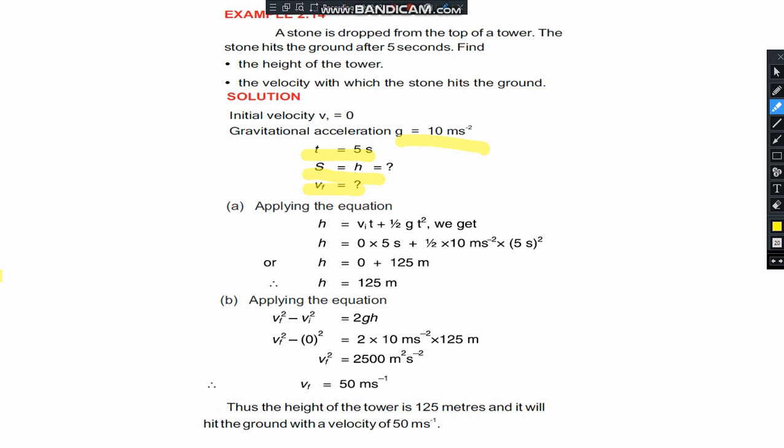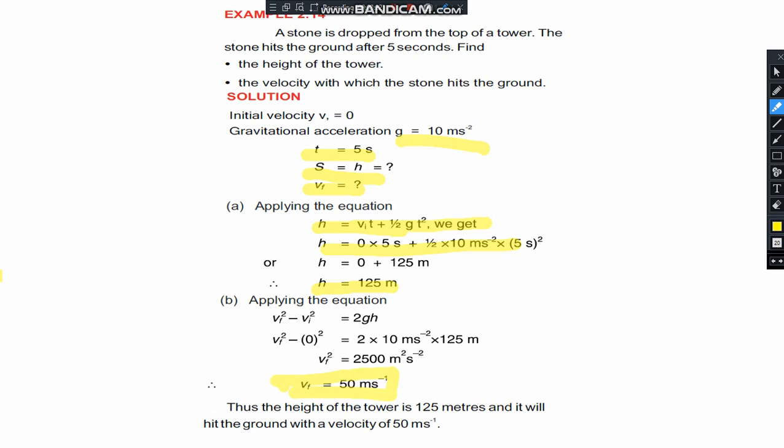In the first part we find the height, and for the height we use the second equation of motion, s is equal to vit plus half gt square. By putting the values in this equation we find the height, that is 125 meter. Applying the equation vf square minus vi square is equal to 2gh, with vi equal to 0, vf square is equal to 2500 meter square per second square. By taking the square root we find the final velocity is equal to 50 meter per second.